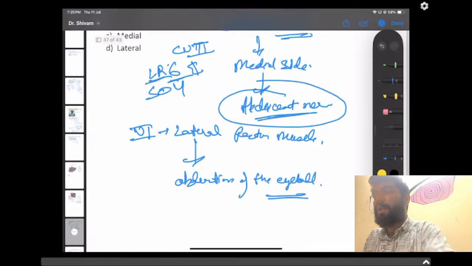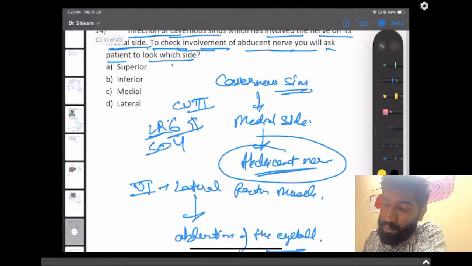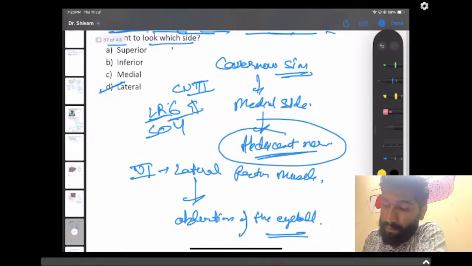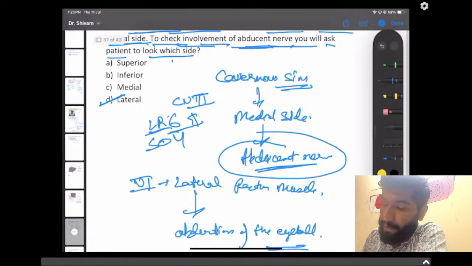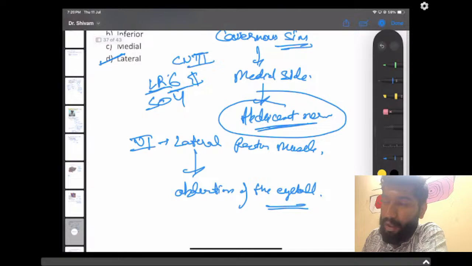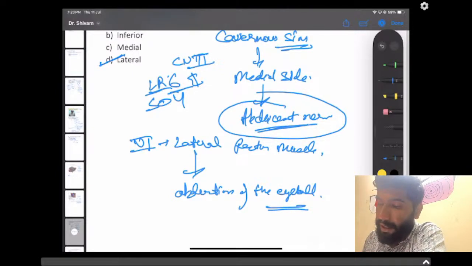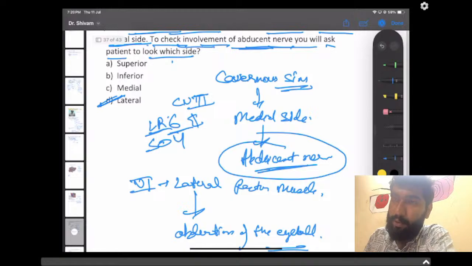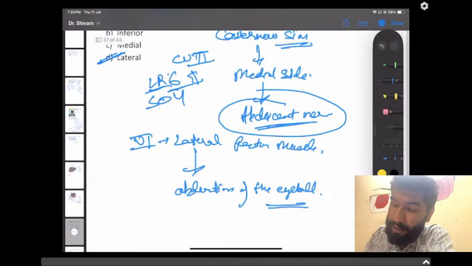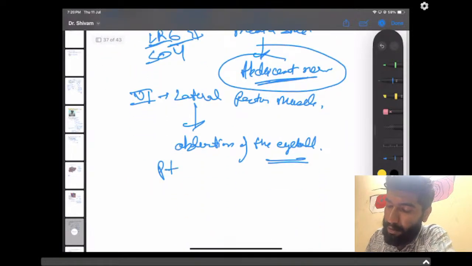So for the abduction of the eyeball, we have to tell the patient to look at the lateral side. For the involvement of the abducens nerve, we will tell the patient to look at the lateral side to check if the abducens nerve is working or not, and if it is damaged or not. Then there is an infection in the cavernous sinus. So the answer here will be lateral side. You will ask the patient to look to the lateral side.